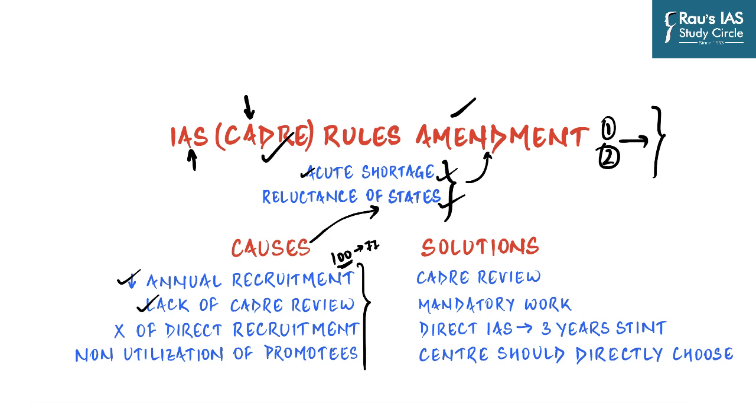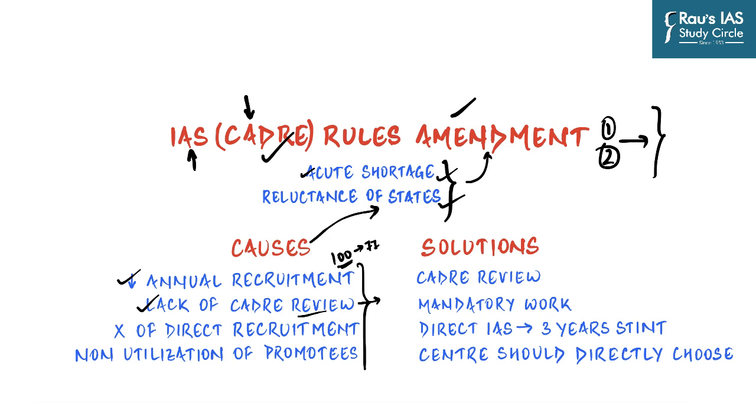Then the next reason belongs to the state governments. There are a lot of posts where the state government has designated that an IAS officer is going to serve at that particular position. And this designation was done as early as the 1950s or 60s. And these decisions have not been reviewed so far. It doesn't even matter if those departments are relevant even now or not, because there has been no review after the rules have been formulated. And so, even if these departments have continued to decline in their importance or their relevance, they still continue to be headed by IAS officers, which is quite a waste of talent and human resource as far as the government setup is concerned.